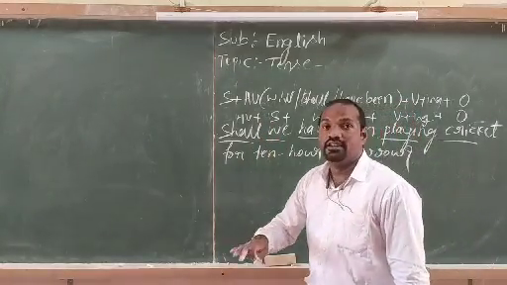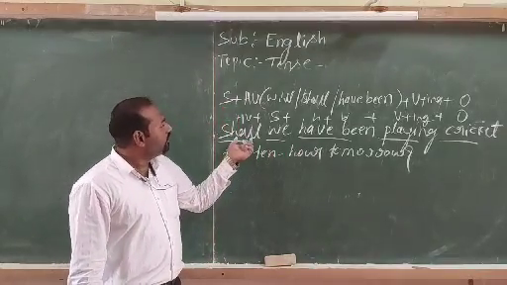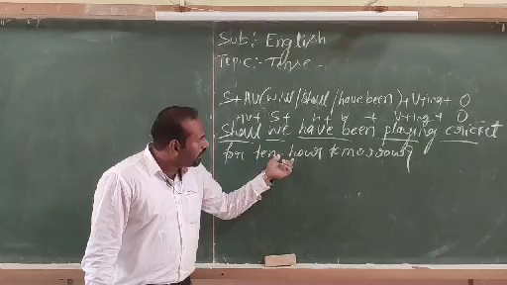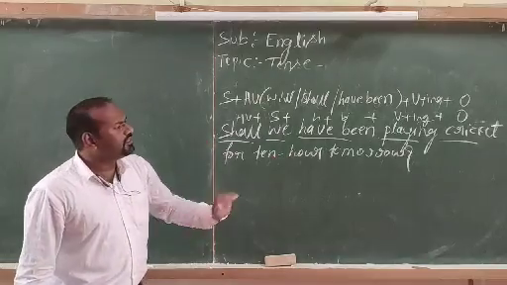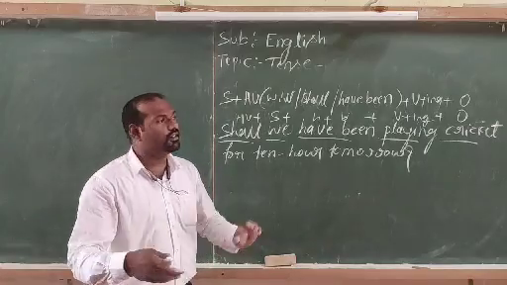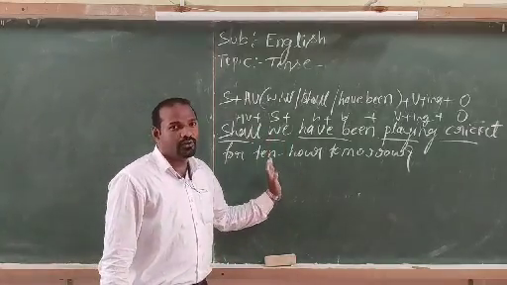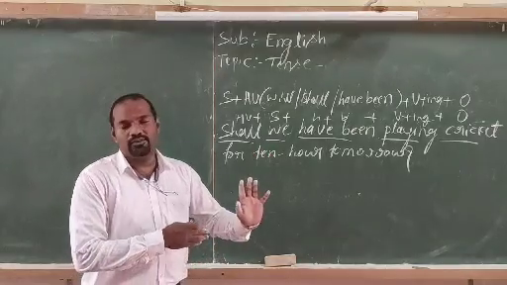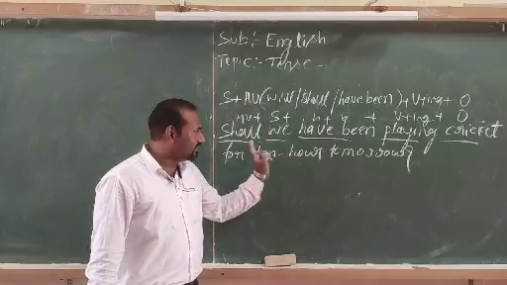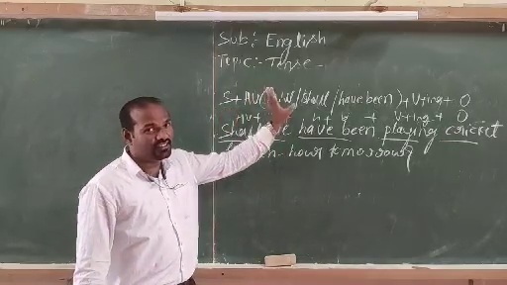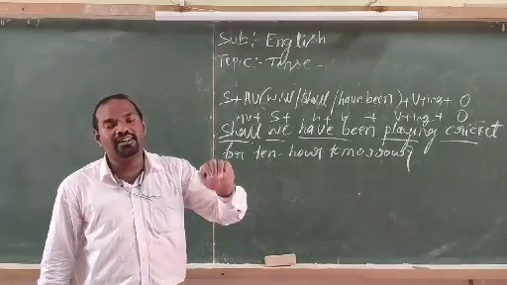Or else you change the sentence. Here I used we shall have been playing cricket for 10 hours tomorrow. Instead of that, you take other examples of what you are going to do in future. I have shown only one example because the video might go lengthy. So you practice like that by changing the subject, the verb, and the object. So you will get more grip on tenses.